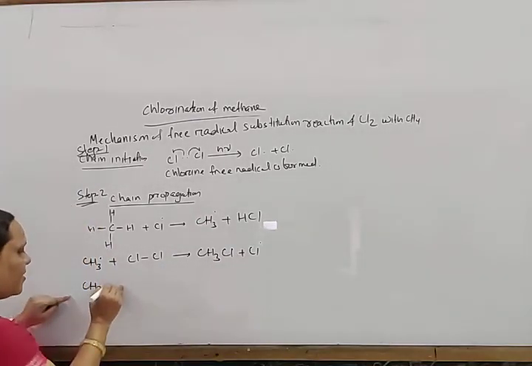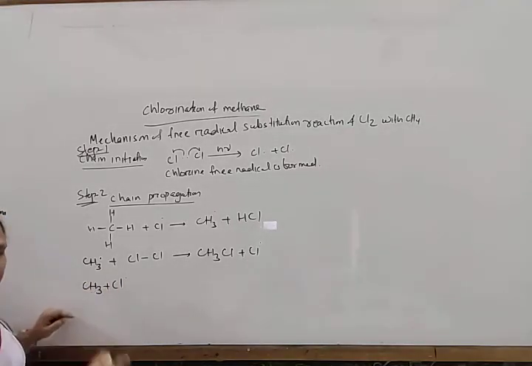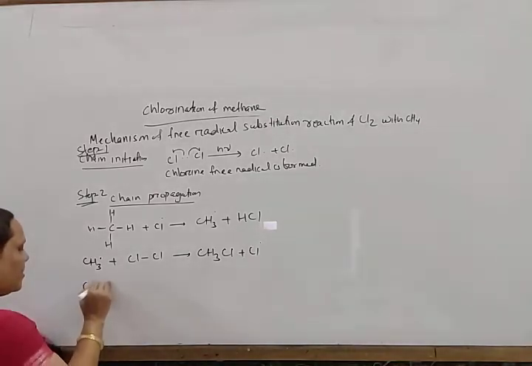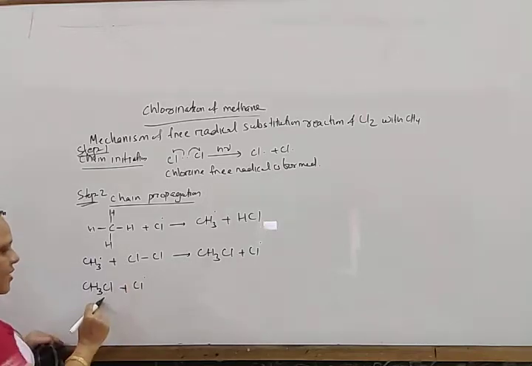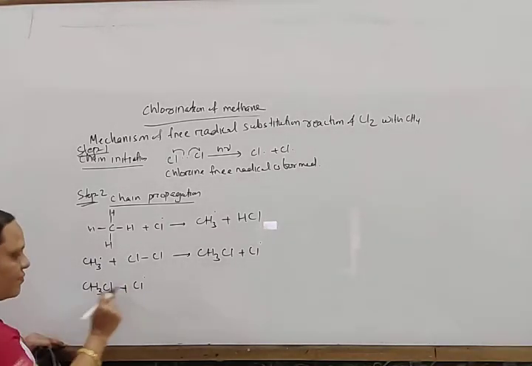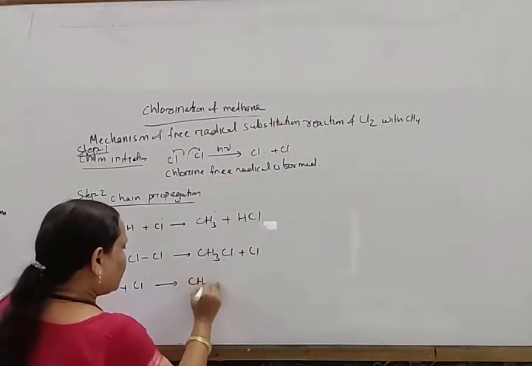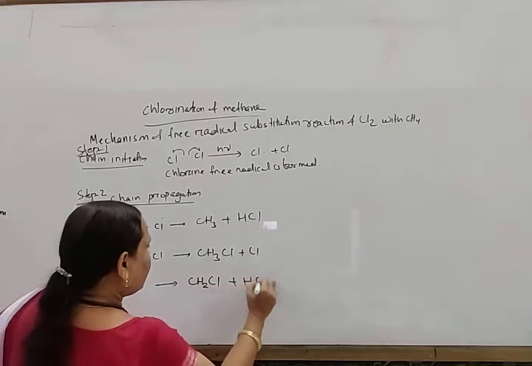Again this chlorine free radical combines with this methyl chloride, CH3Cl, and it liberates one hydrogen from here and forms CH2Cl free radical plus HCl.